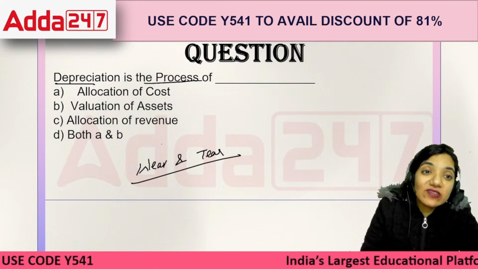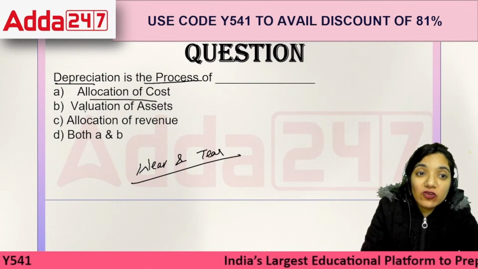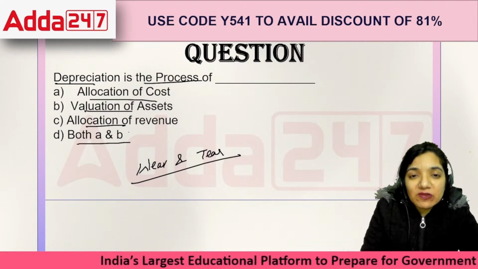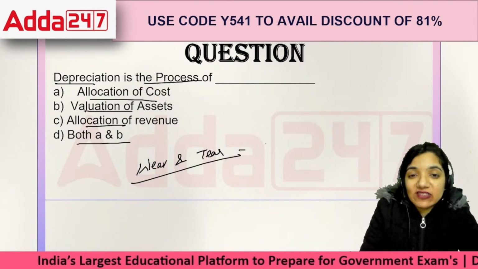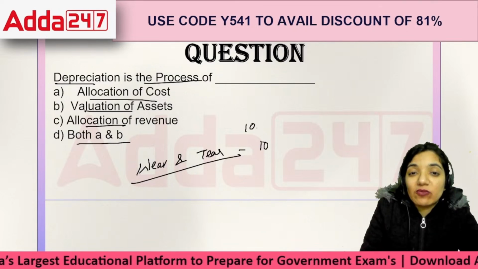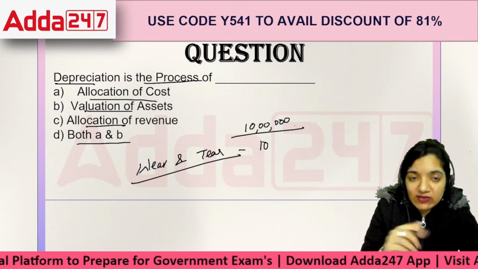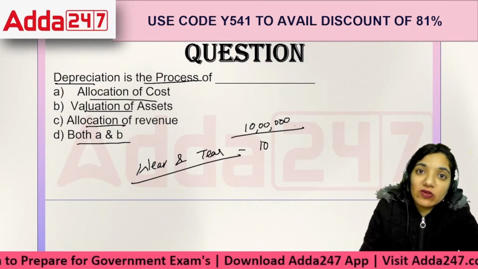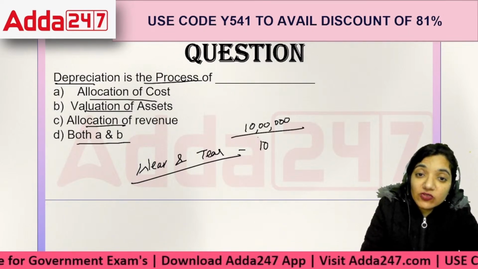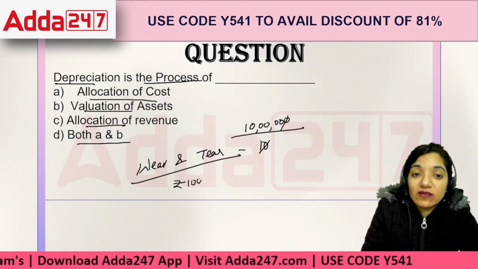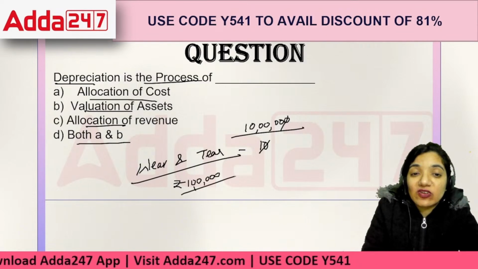But what is this depreciation? Is it exactly an allocation of cost, valuation, or revenue, or both A and B? In terms of depreciation, what happens is the life of the asset is 10 years, while the amount is 10 lakhs. So you decide to write off, and by the end of the 10th year the entire amount would be gone, isn't it? So I need to make sure that I allocate 1 lakh per year. That is what depreciation is all about.